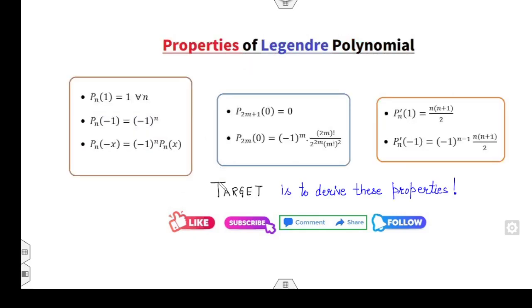Now today our target is how we can prove or derive these various properties of the Legendre